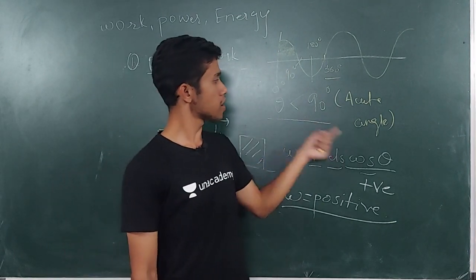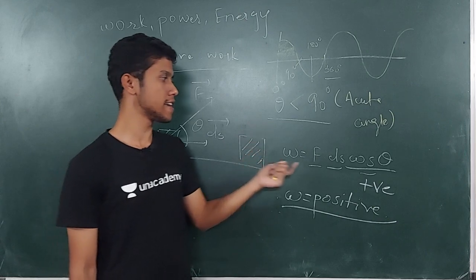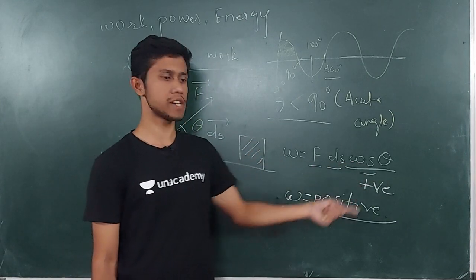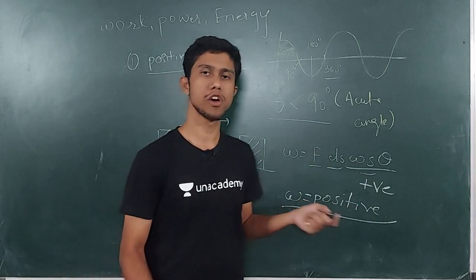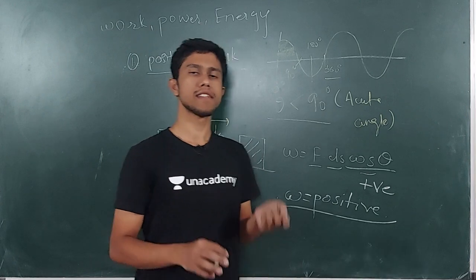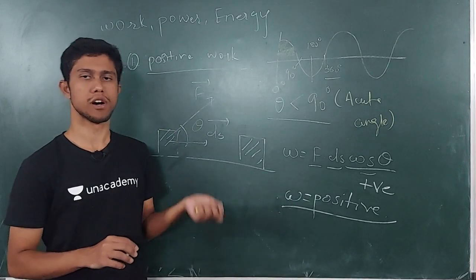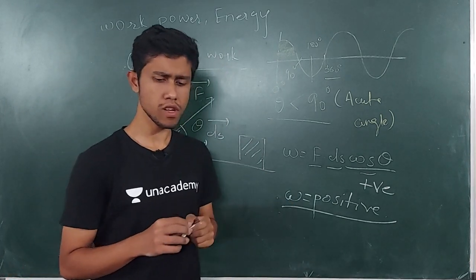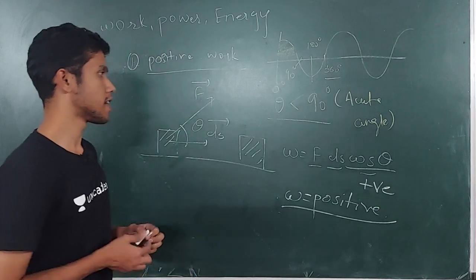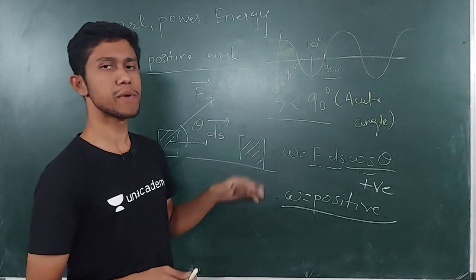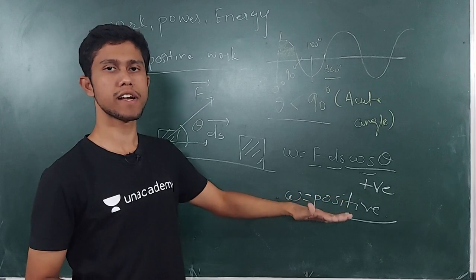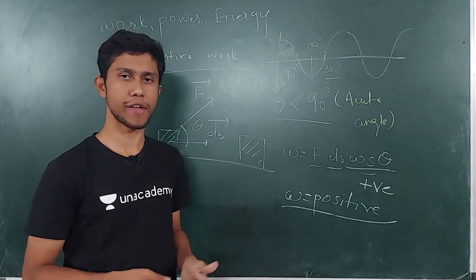So for all values of theta less than 90 degree, the cos theta is going to remain positive, and hence the work done here is positive. So this is a positive work. When can I say this? When the theta, or the angle between the force and the displacement, is less than 90 degree.